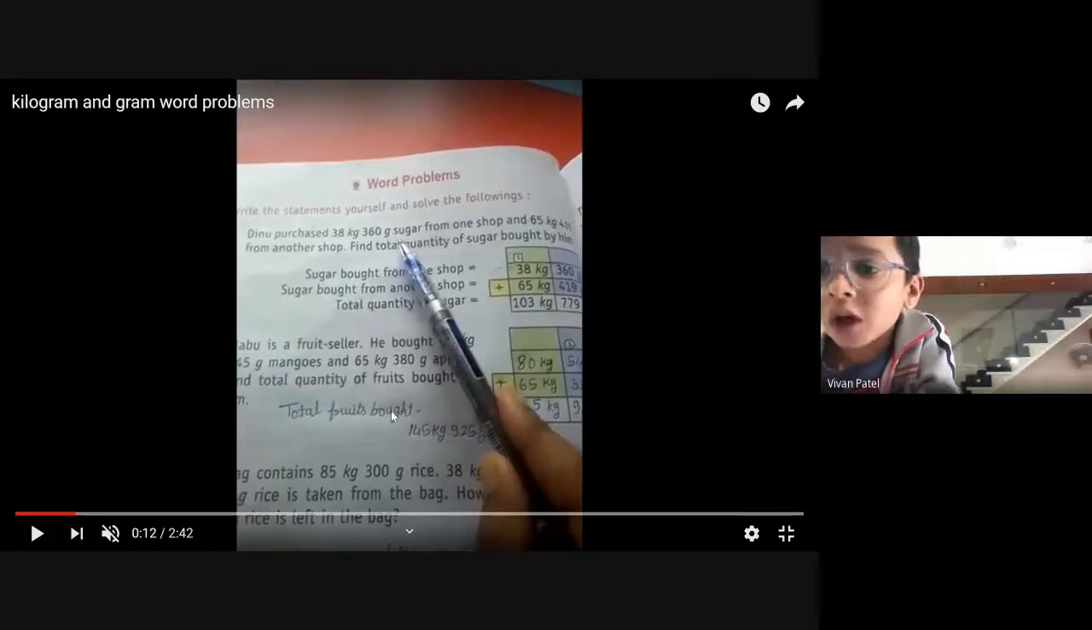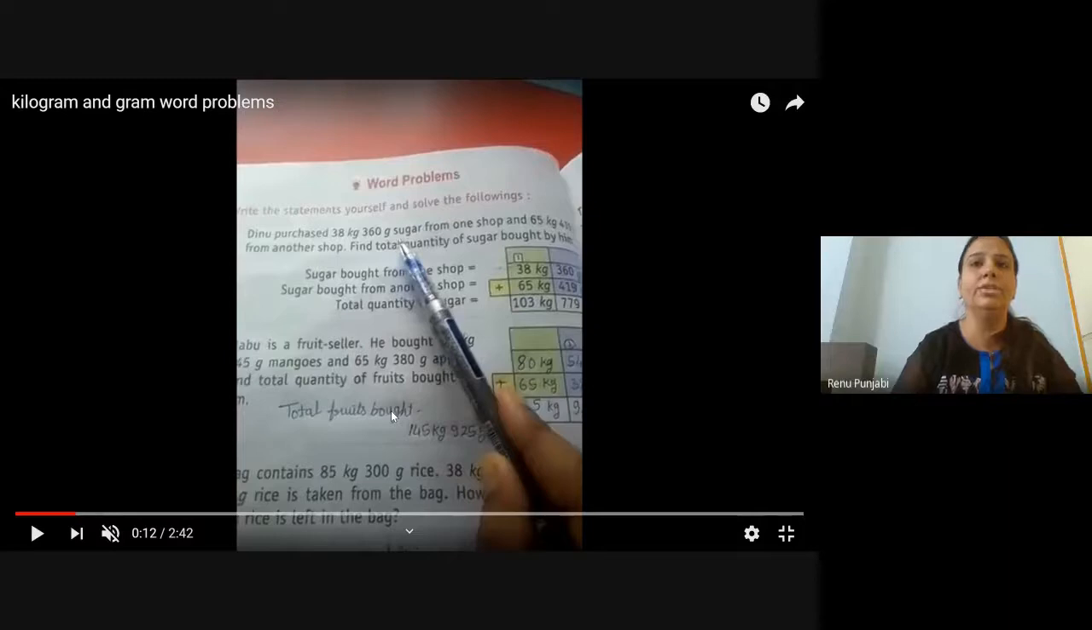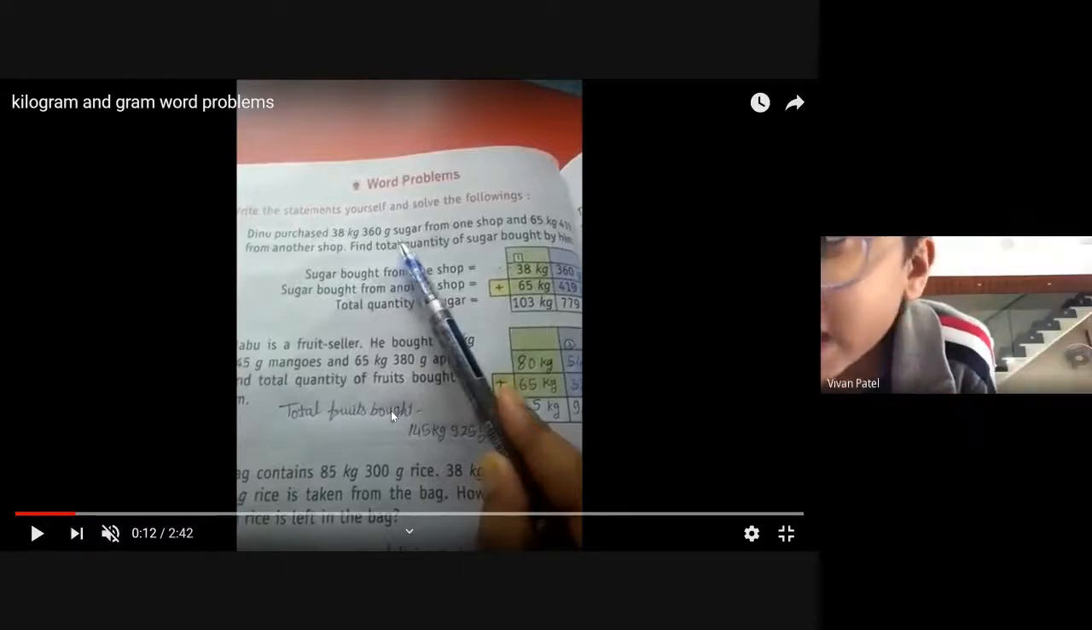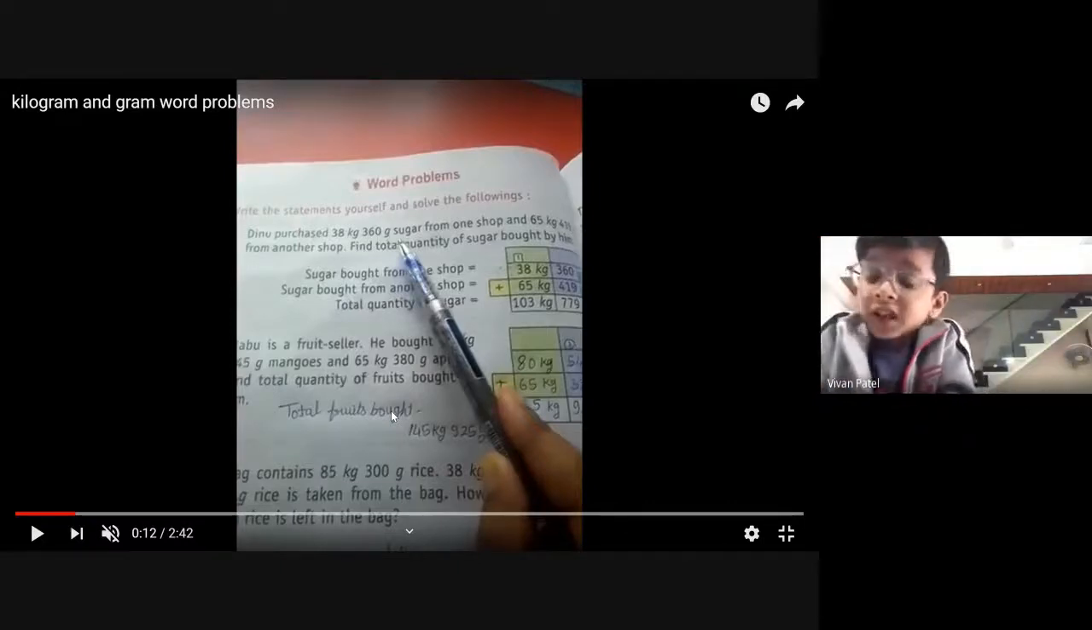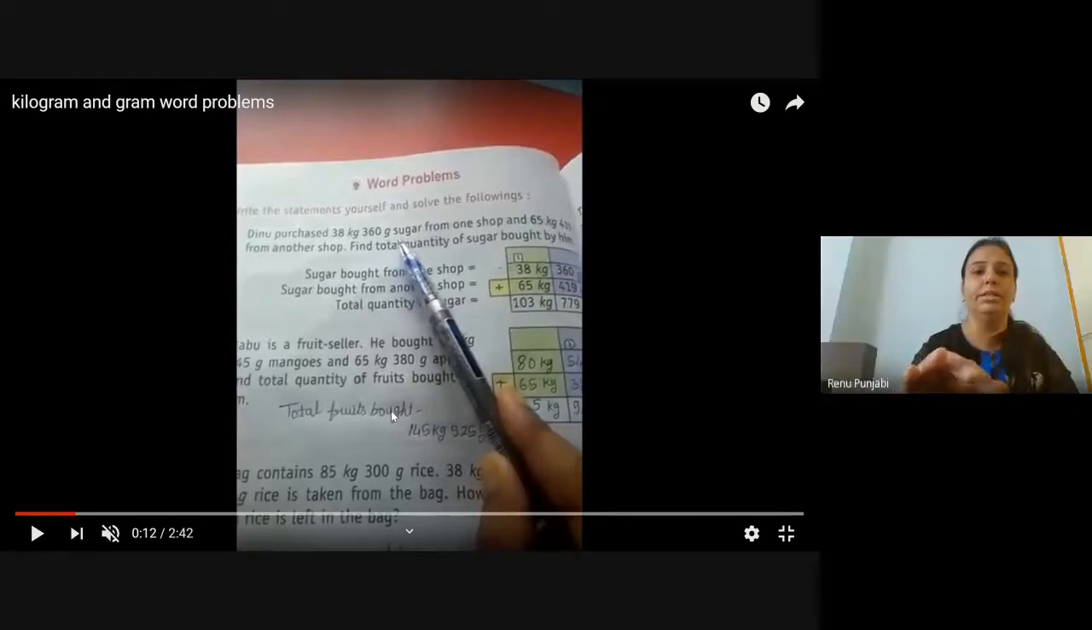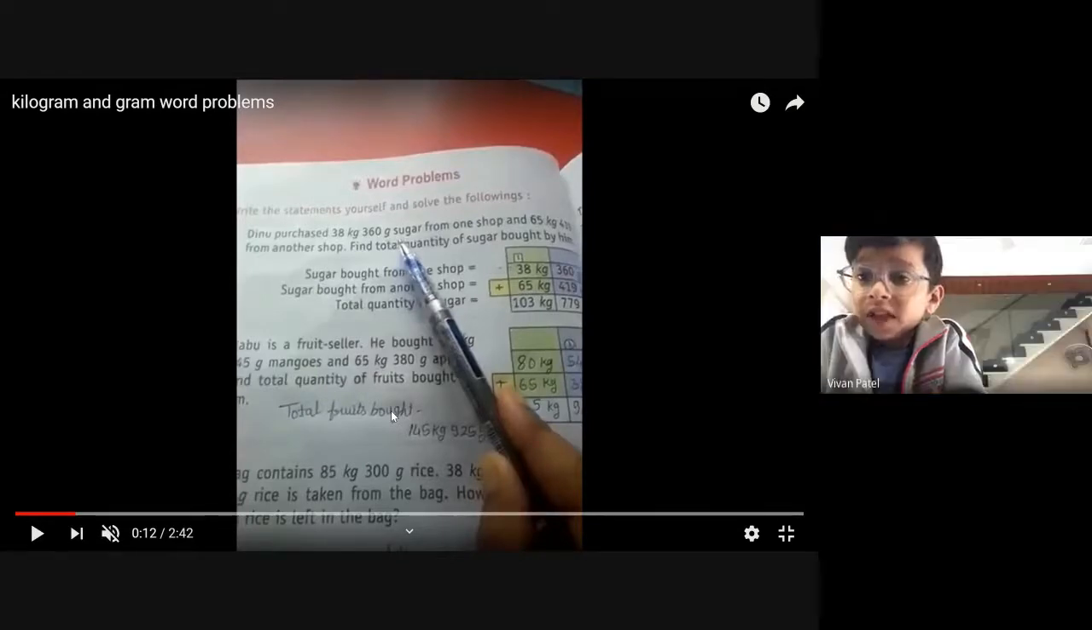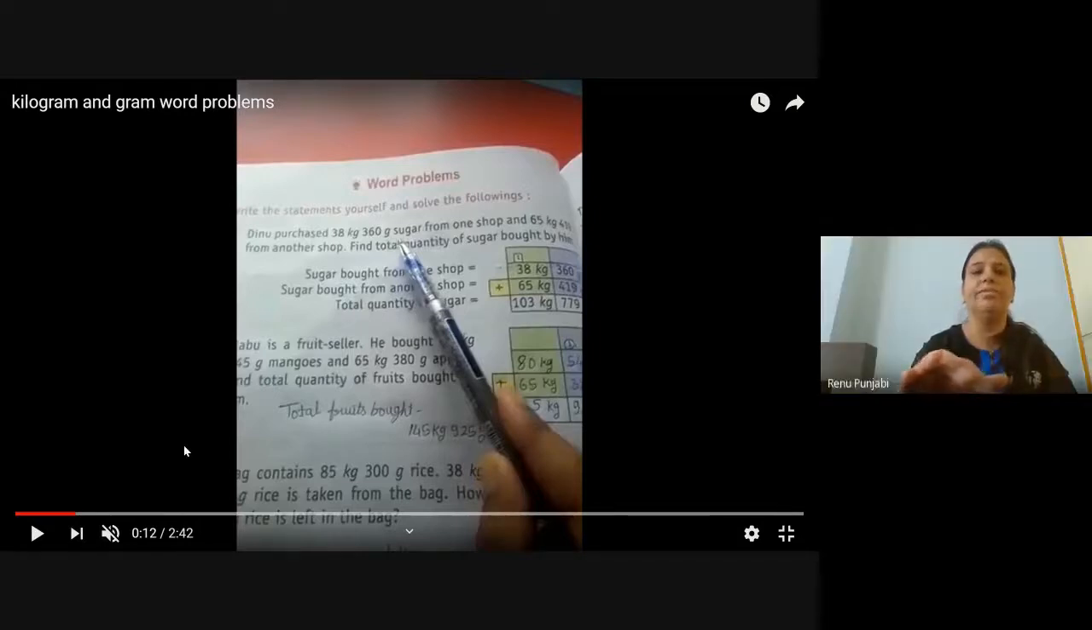Ma'am, I don't see the number of kg. I don't see sugar bought from one shop. From one shop is 38 kg, 360 gram, and of second, 65 kg, 419 gram. Ma'am, what is in second he bought? I can't see the second question. Let everyone complete the first one.